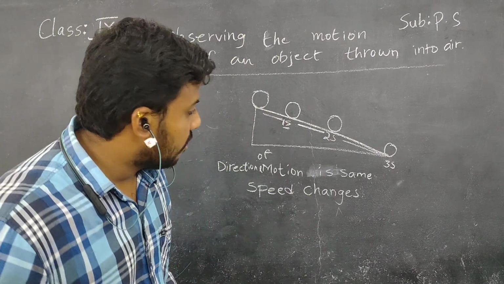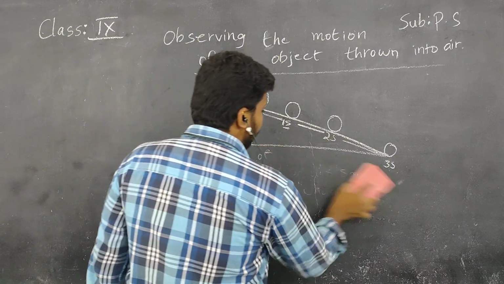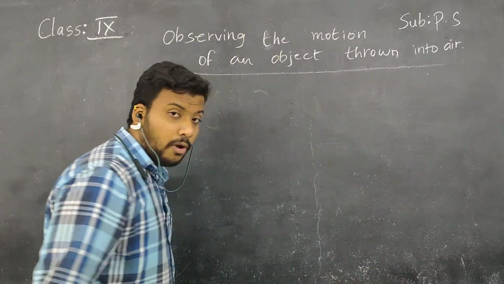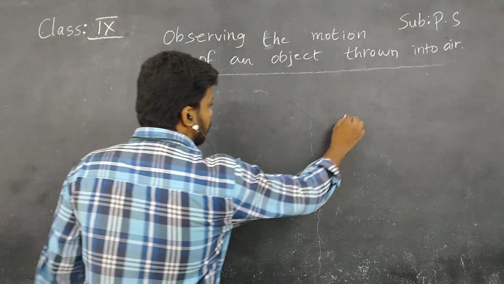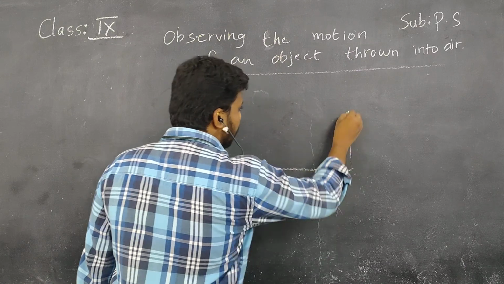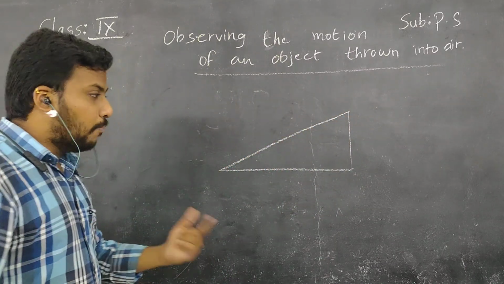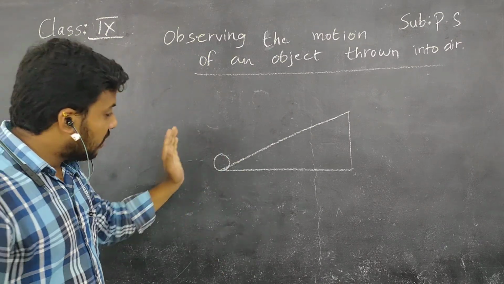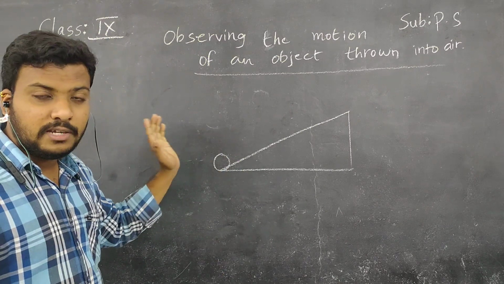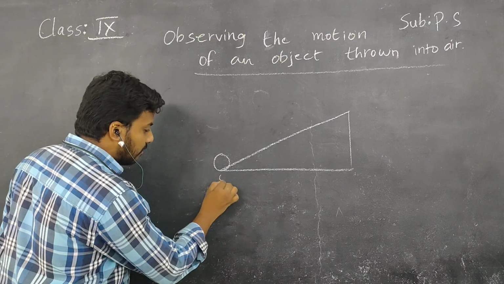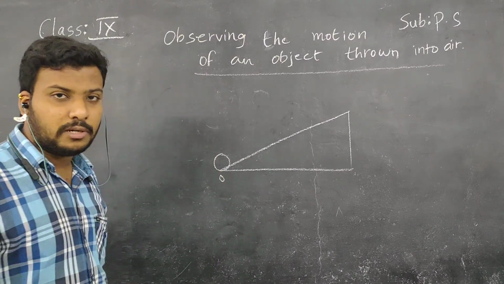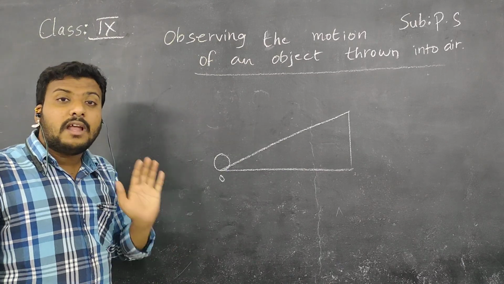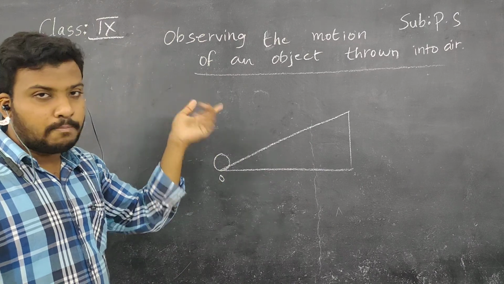In the same way, we'll take one more inclined plane and we'll see if the same happens in that inclined plane or not. So again, I am taking an inclined plane, children. Right now, I placed the ball at the bottom of the inclined plane. Previously, I placed it at the top, but here it is at the bottom, children. It is at the 0th second, meaning it is in the initial position. So it stays there.